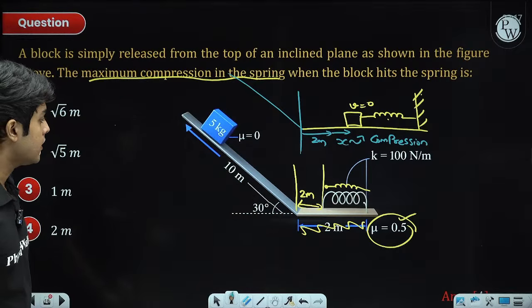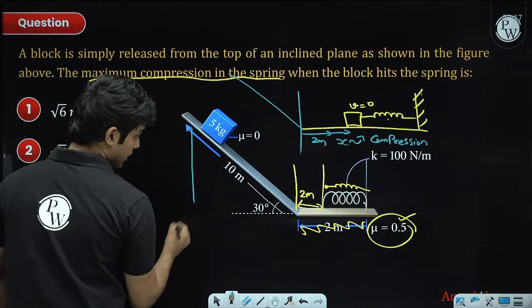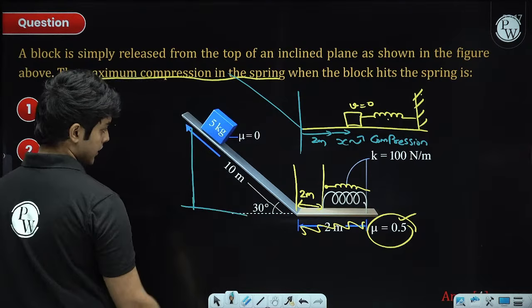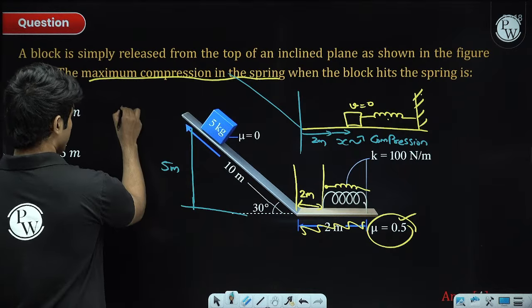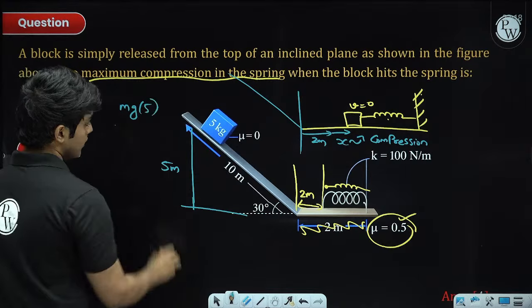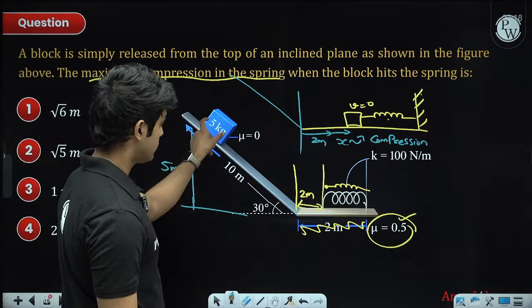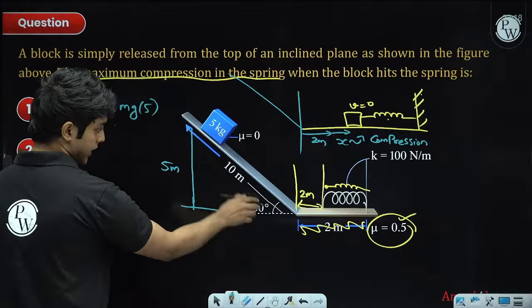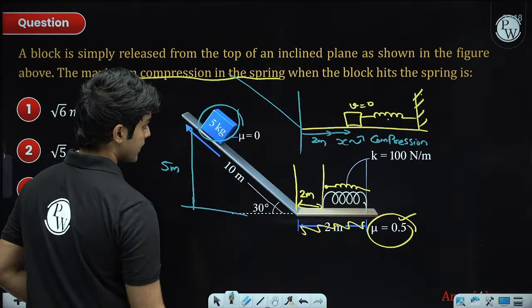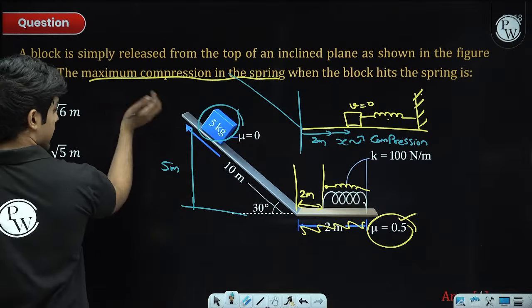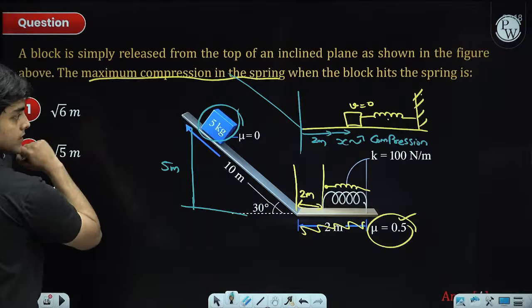Now we conserve energy, right. From here to here only gravity is doing any work, and what is the work done by gravity? mgh, right. If this is 10 meters, this length is 10 sine 30, which is 5 meters. So mg into 5 will give you the decrease in potential energy, which is also equal to the increase in kinetic energy. We can just conserve energy between the initial and the final state directly. The change in kinetic energy is 0, since initial velocity is 0 and over here also velocity is 0. So delta k is 0.